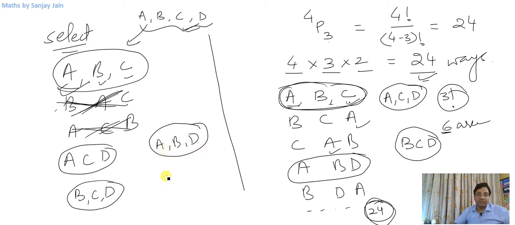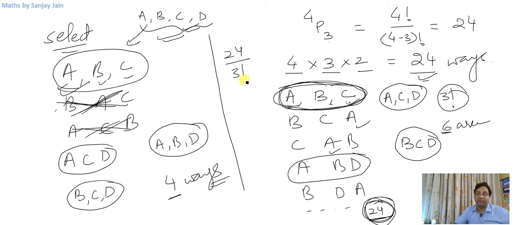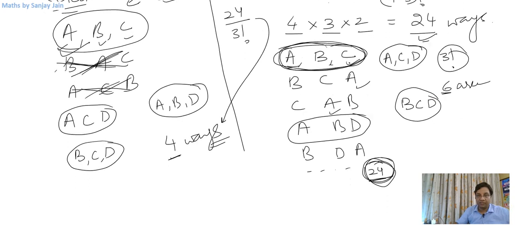So what I am doing here, these are 4 ways I can select 3 out of these 4 letters. So if you see 24 and 4 here, if I divide this 24 by a factor in which these arrange among themselves, so 24 divided by 3 factorial will give me this answer, which is number of selections. So I am essentially depermuting them. First we were arranging them, now I am cancelling that arrangement, right? This is only selection.